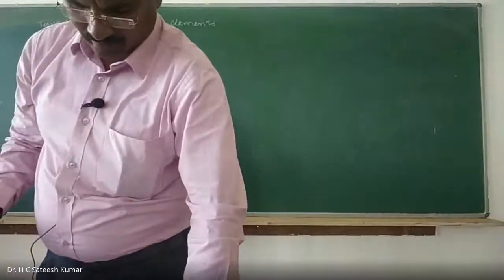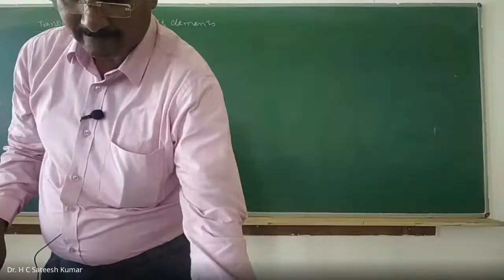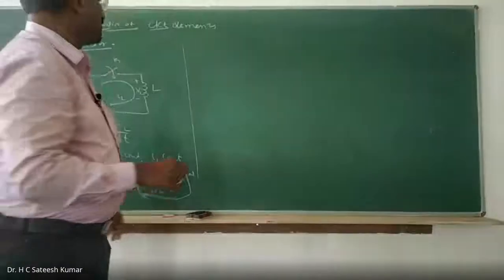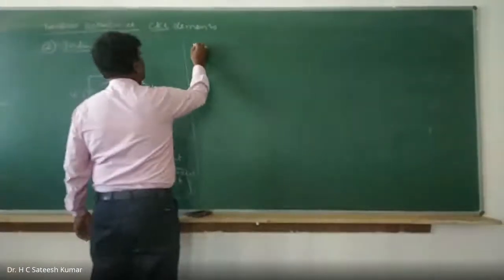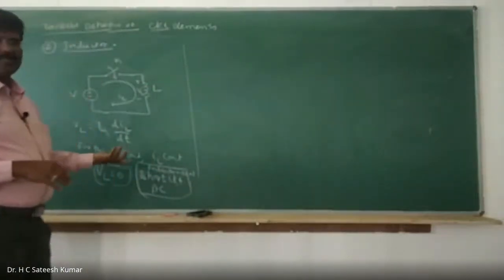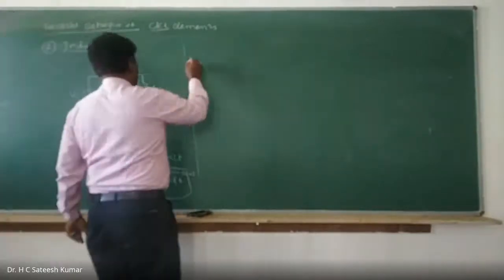The current through the inductor is given by... So now we shall go further. We shall try to find out how exactly it behaves for t equal to 0 plus as well as t equal to infinity for AC. So what is that? We can write it.